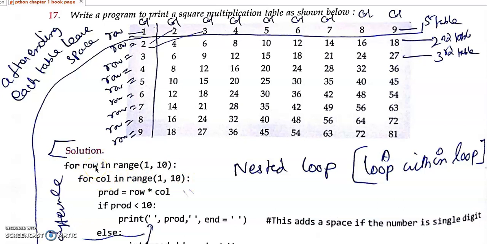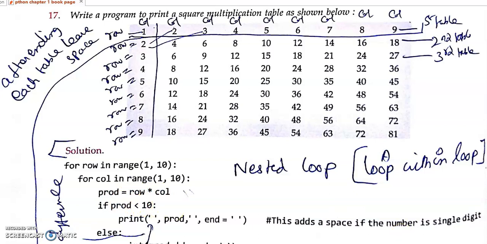So row equal to 1, then the column first takes the value 1. For the first row, row equal to 1, the column value will vary from 1 to 9. First it will take the value 1. So row is 1, column is 1, so 1 into 1, 1.